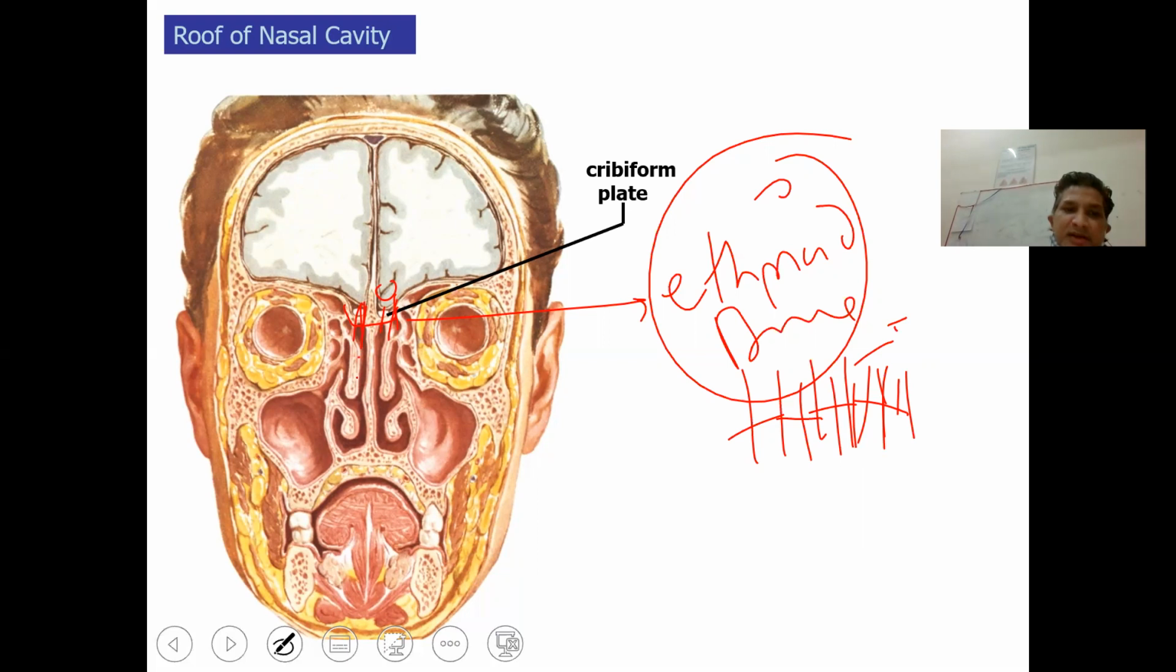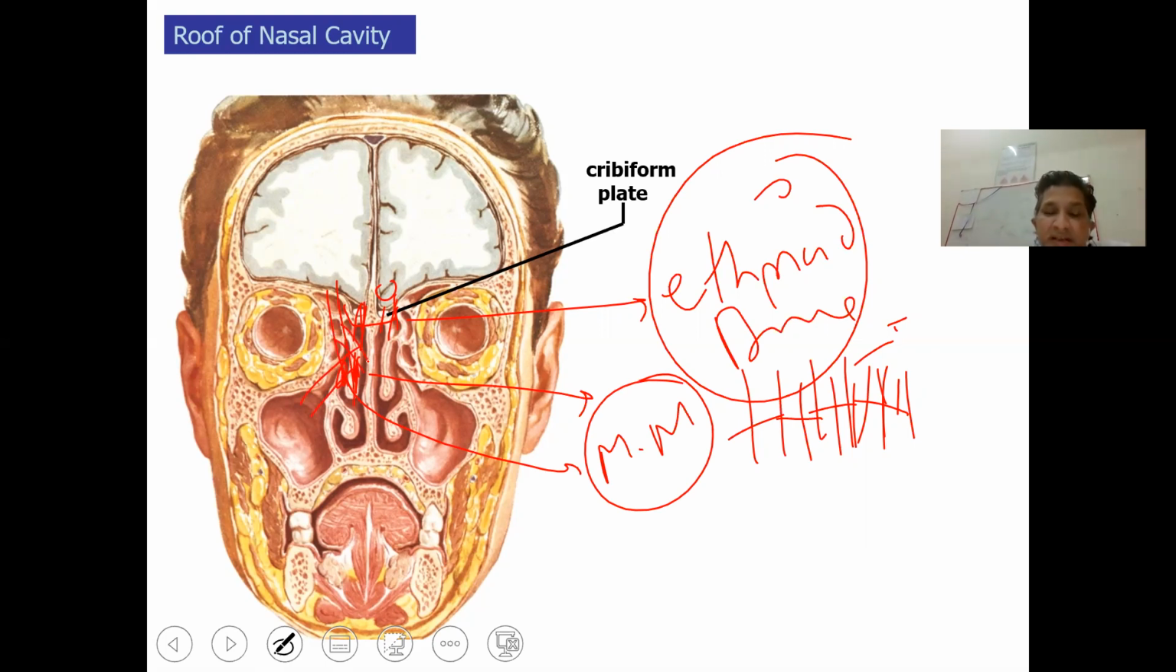This is the middle turbinate, the all-important middle turbinate. The middle turbinate is the most important structure because underneath it will be the middle meatus, and various openings of the paranasal sinuses like the frontal sinus, the maxillary sinus, and anterior ethmoidal sinuses open there. And then there is the inferior meatus.